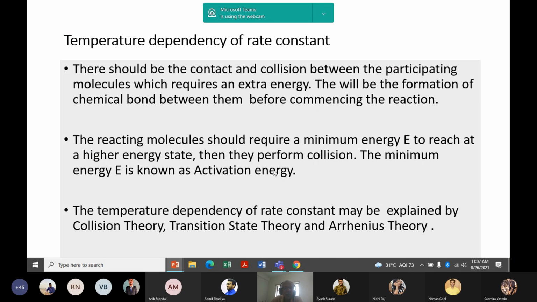That is called activation energy. Temperature dependency of the rate constant may be explained by collision theory, and other theories are there, transition state theory and Arrhenius. But we know only Arrhenius theory. Today I will explain the collision theory and transition state theory.